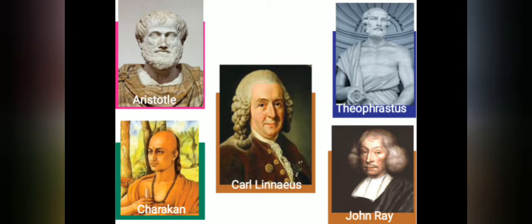Yes, there is Aristotle, Charaka, Carl Linnaeus, Theophrastus, John Ray. So let's look in detail at the contributions made by these scientists in taxonomy.